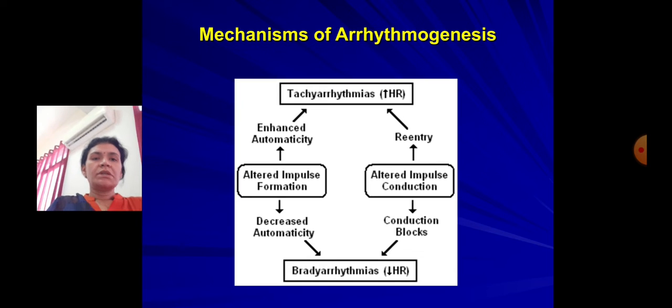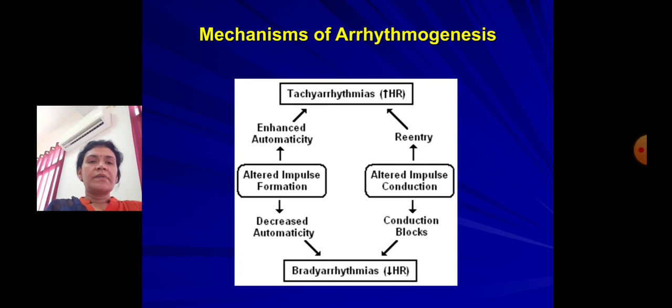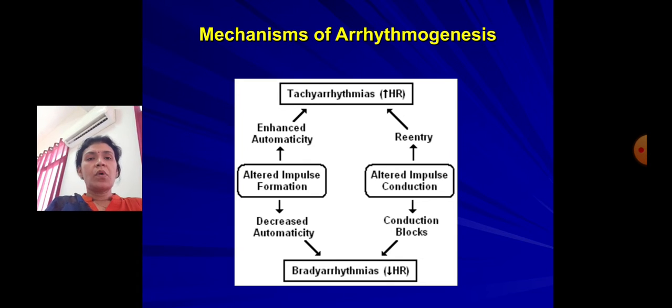Mechanism of arrhythmogenesis: altered impulse formation can be of two types. Either there is enhanced automaticity, which will lead to tachyarrhythmias, or decreased automaticity, resulting in bradyarrhythmias with a decreased heart rate. The second mechanism is altered impulse conduction.